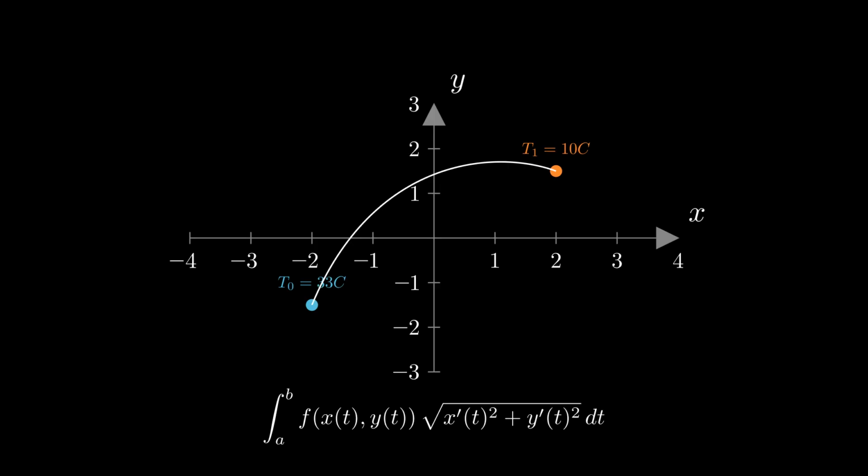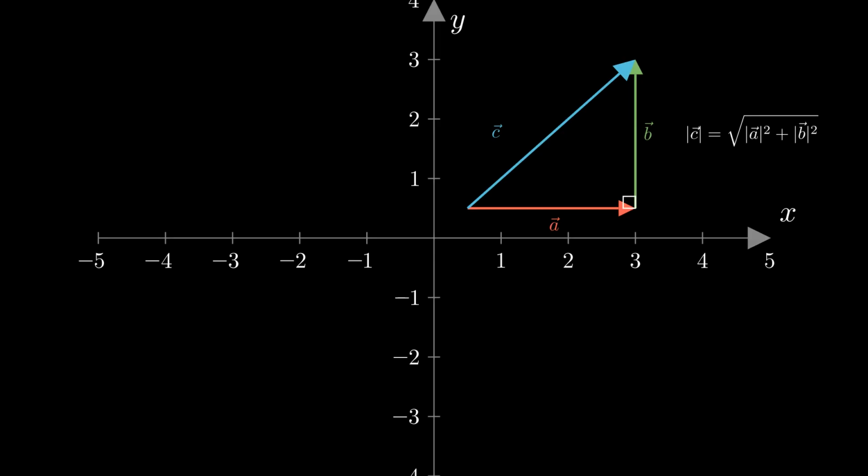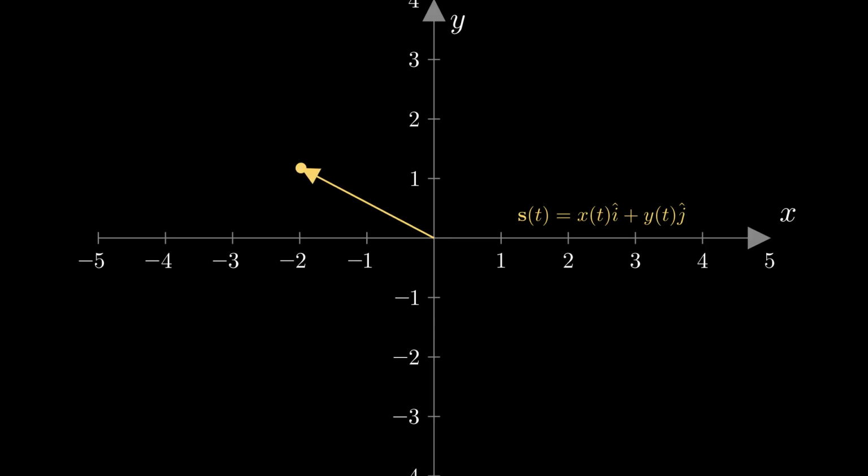So plugging into the integral, we now have a general equation for the line integral in a scalar field. But stop here for a second. The Pythagorean equation is used to calculate the actual curve itself, which is sitting in space. But the parametric vector is a vector that is being used to draw the curve. It is not the curve itself. So how can we connect the two ideas?